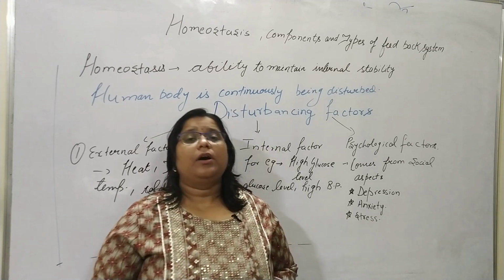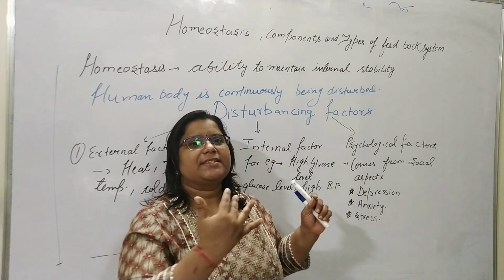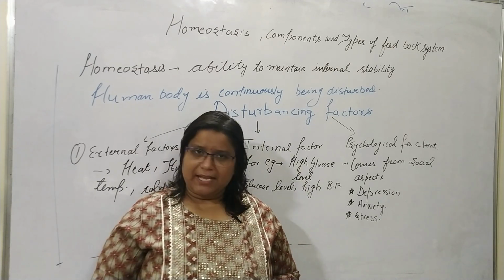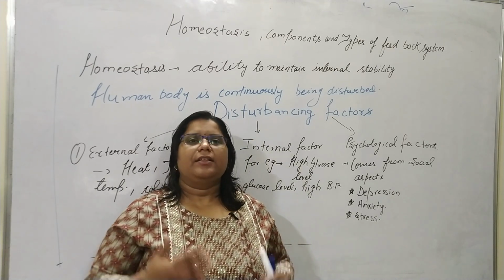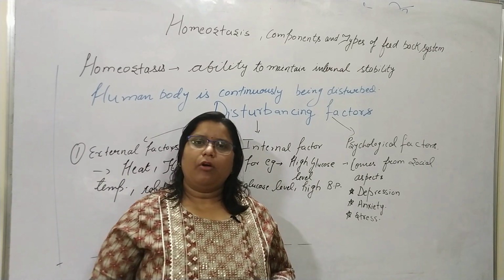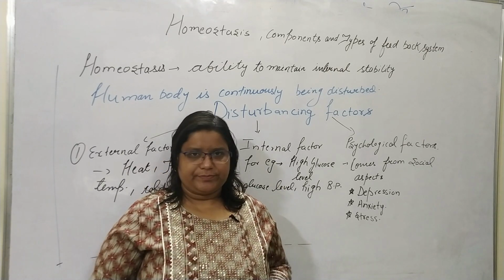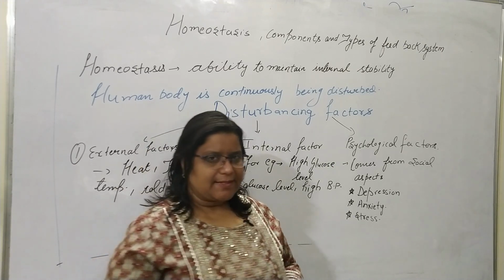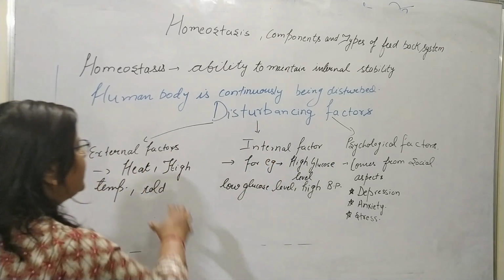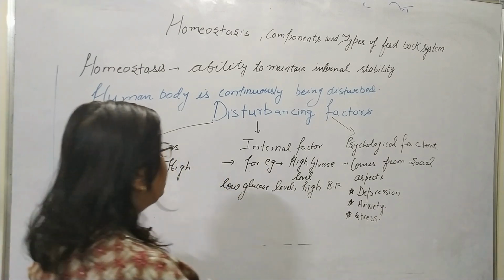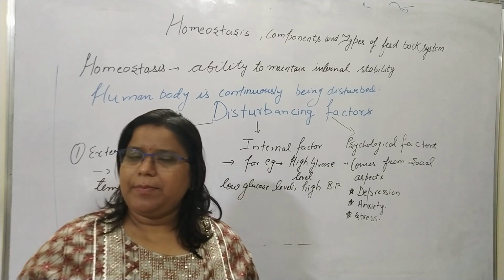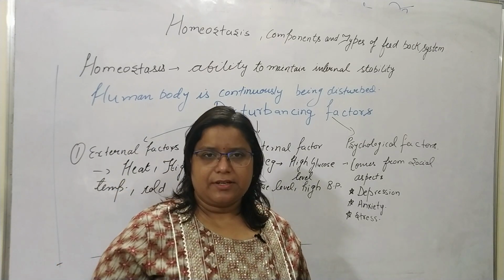But how does our body deal with such factors? Our body has a feedback mechanism to maintain its own homeostasis. So homeostasis can be maintained by the feedback system. How can our body overcome such factors, either depression, high BP, or high temperature?